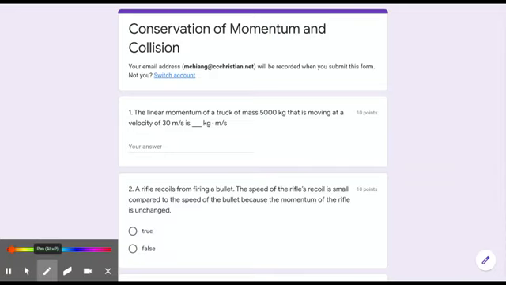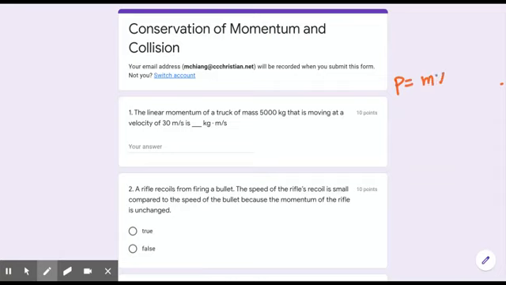The first one is very straightforward. It says the linear momentum of a truck of a mass 5,000 kg that is moving at velocity of 30 meters per second is how much momentum. Basically, it's only looking for momentum. So P, our momentum, equal M times V. You should know that from the previous quiz. So 5,000 kg times 30 meter per second is 150,000 kg meter per second.